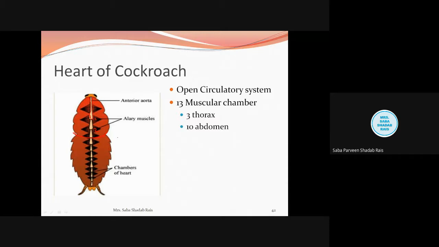So where will it be present, at position 1 or 2? Are you following my question? My question is, the valve is present at the anterior side of the chamber. Now you must know what the anterior side is. Is it at position 1 or 2?